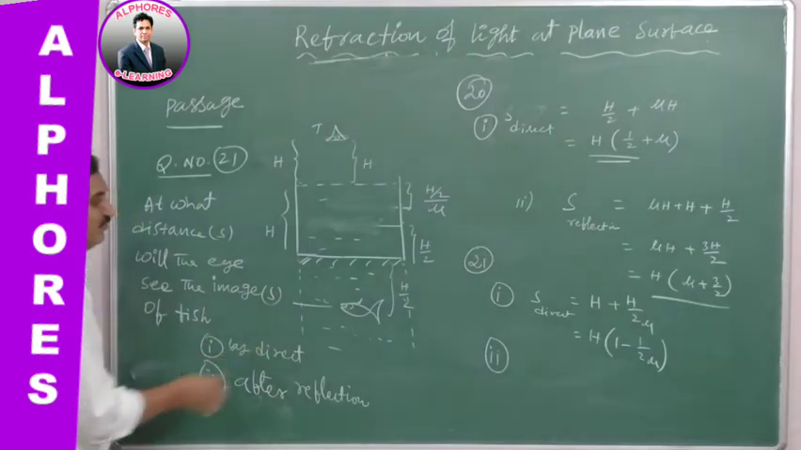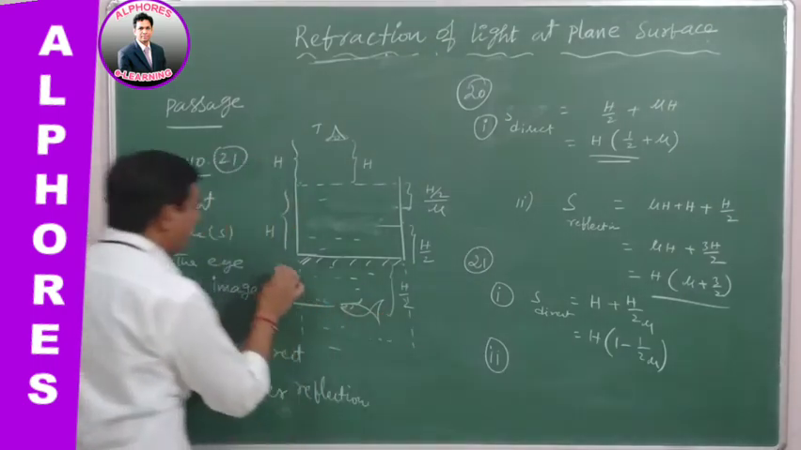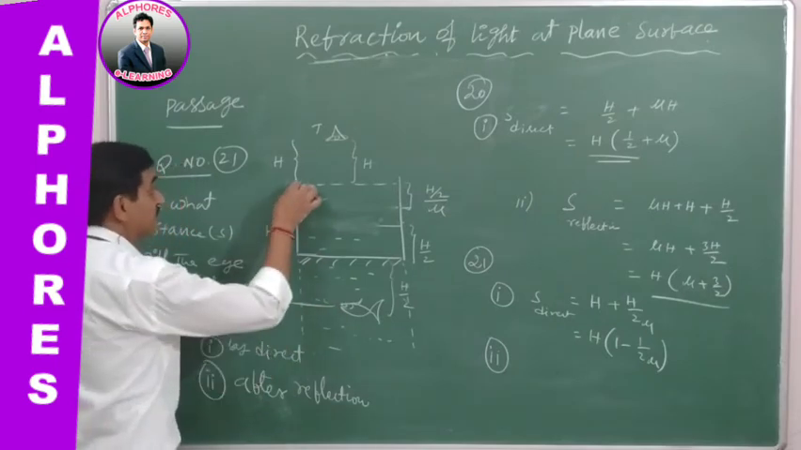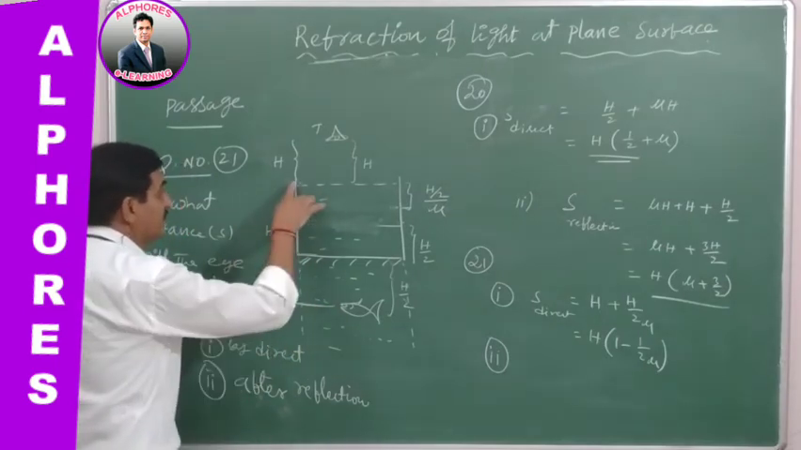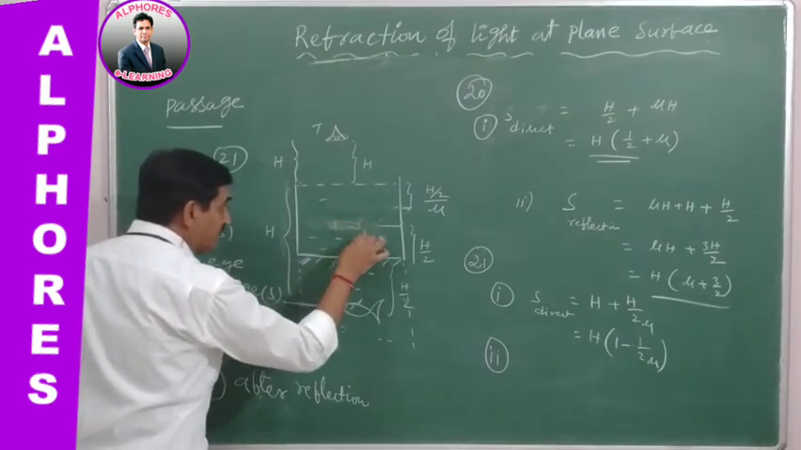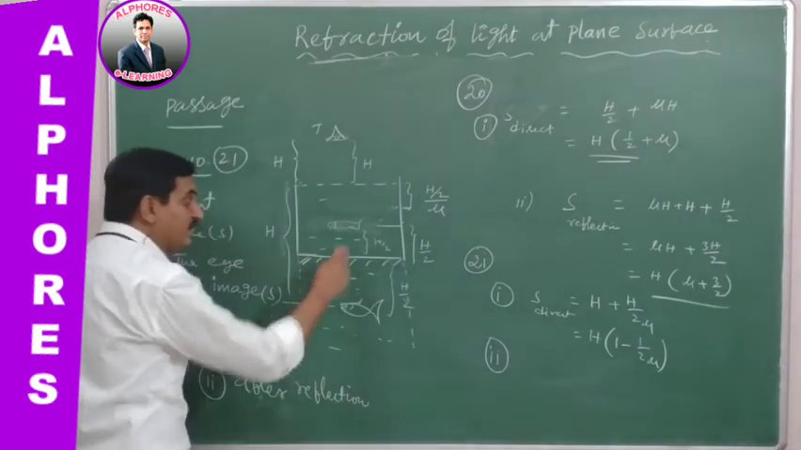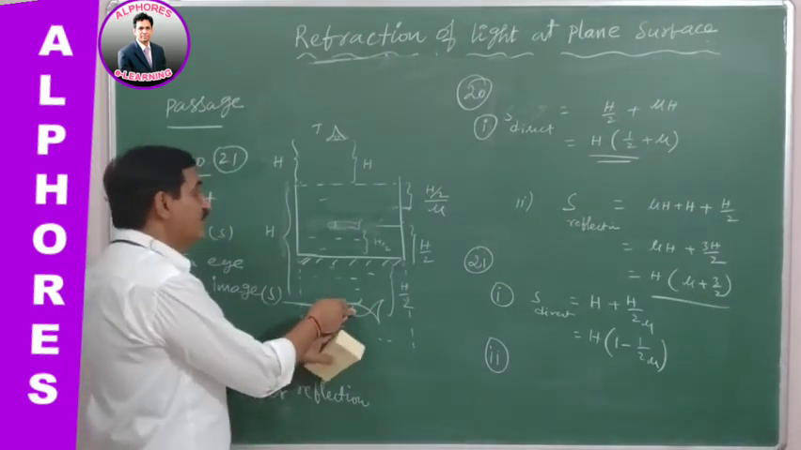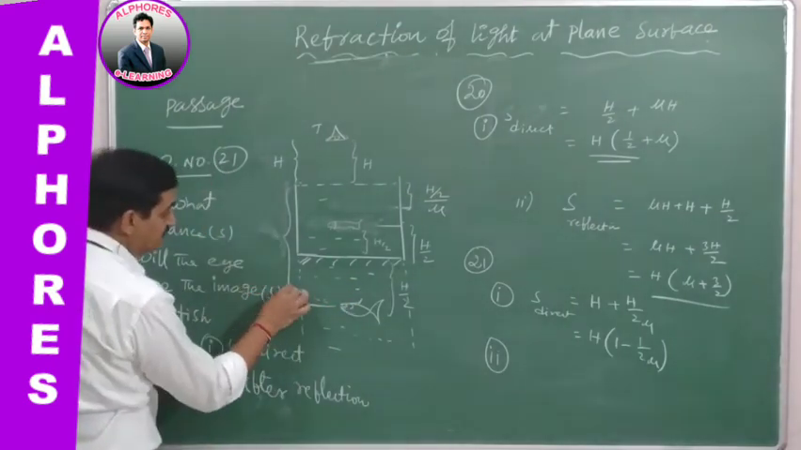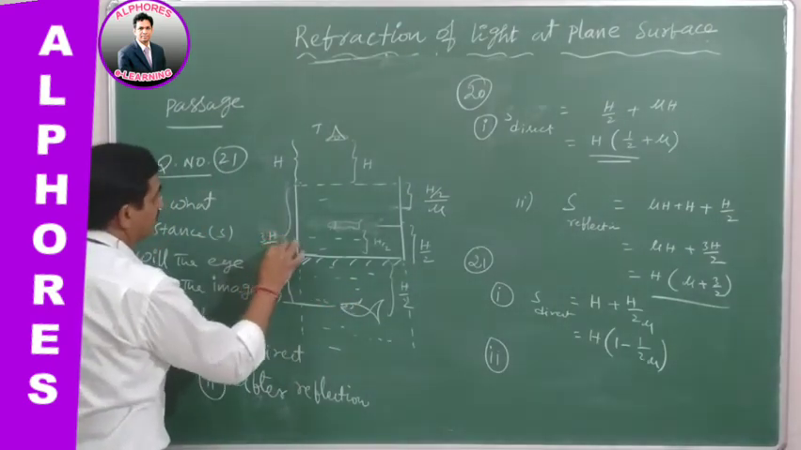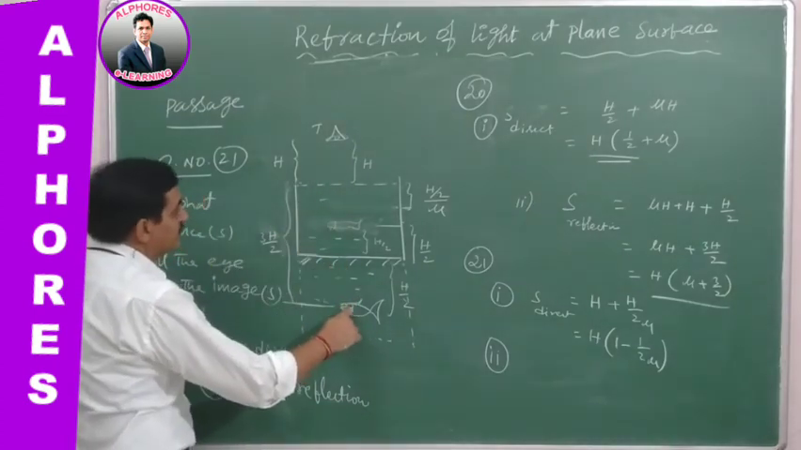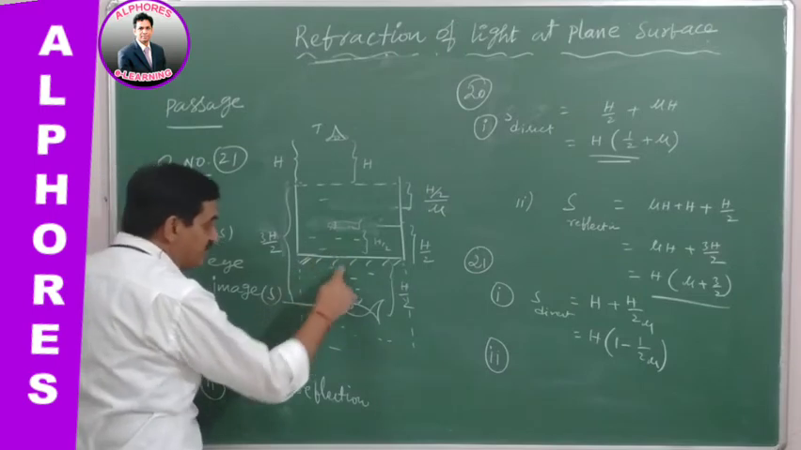Now, what is the total depth of the fish from the surface to here? So this is h by 2, earlier position, h by 2. Okay, this is h by 2. Total how much here? H plus h by 2. Total here 3h by 2. See here, h plus this is h by 2, h plus h by 2.